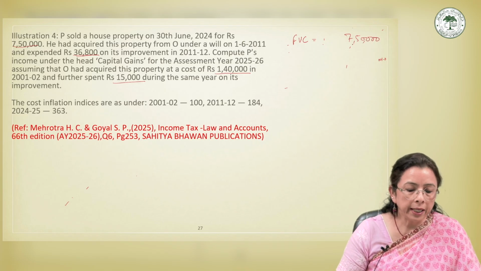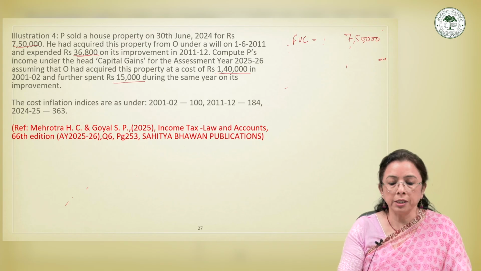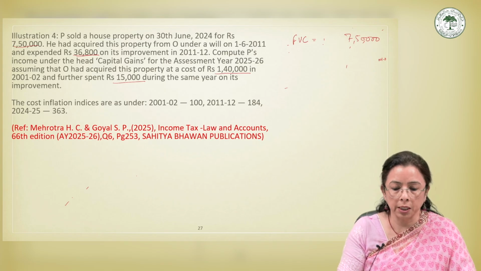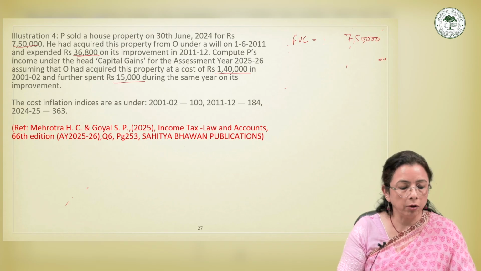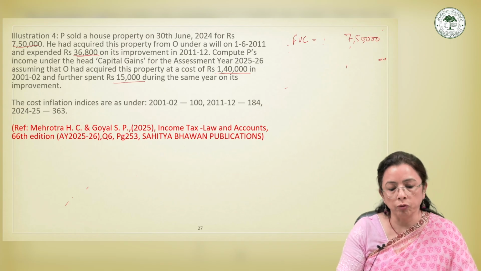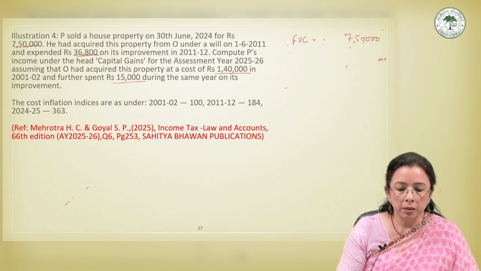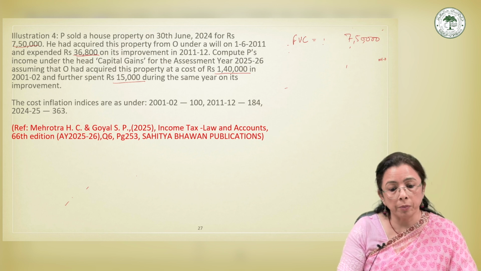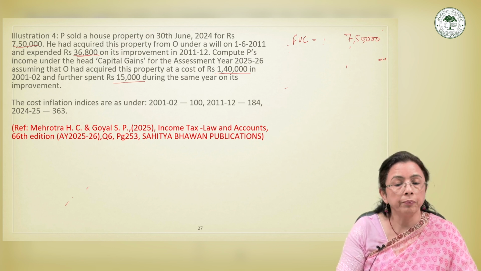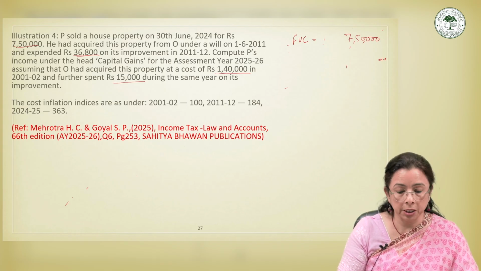After that, he acquired the property on 1st June 2011 and expended rupees 36,800 on its improvement in 2011-12 itself. But he has received this property under a will, so he has not purchased it.